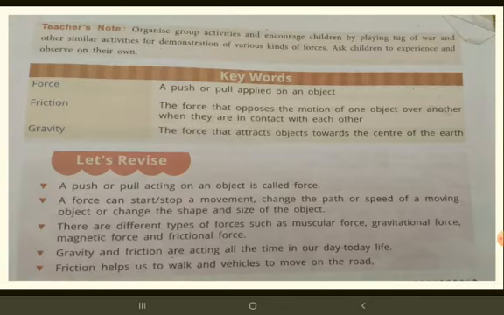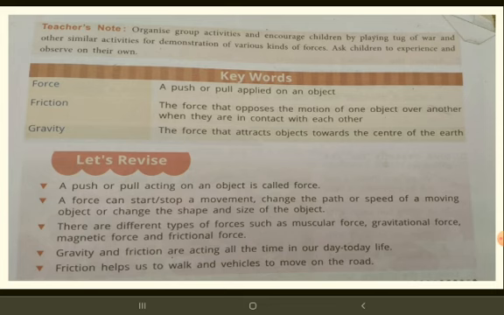Now let's know the keywords. Force: a push or pull applied on an object. Friction: the force that opposes the motion of one object over another when they are in contact with each other. Gravity: the force that attracts objects towards the center of the earth.